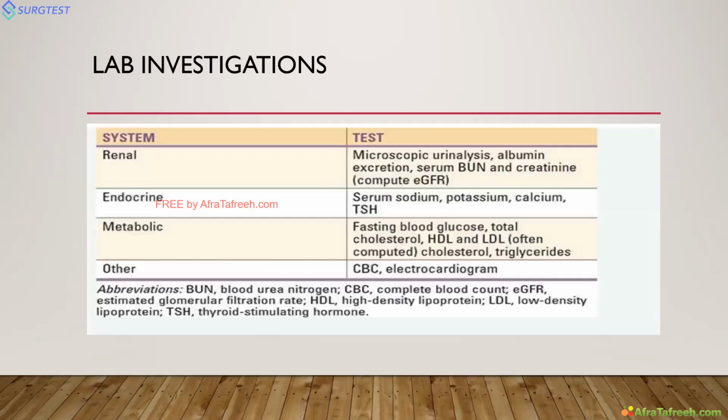Whenever a patient comes with hypertension, you have to do basic investigations: ECG, then renal parameters, urine albumin, creatinine, GFR, sodium, potassium to look for aldosterone, then calcium, then thyroid, since hypothyroidism is a cause of hypertension, then fasting blood glucose, cholesterol, HDL, and LDL. Then basic investigations, ECG and CBC.